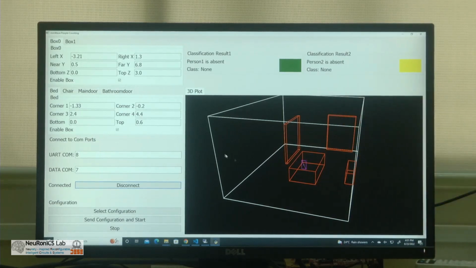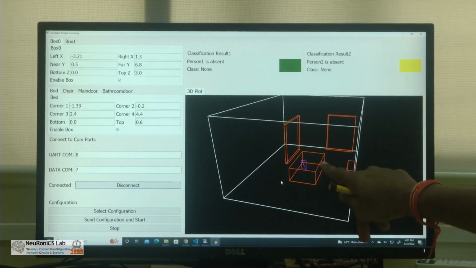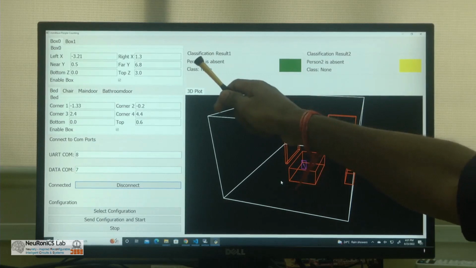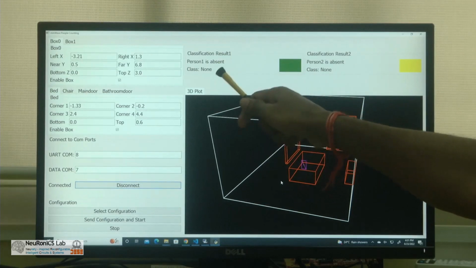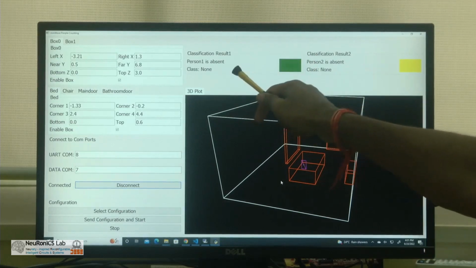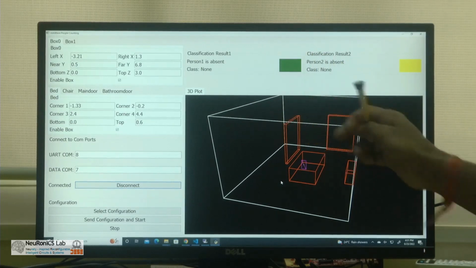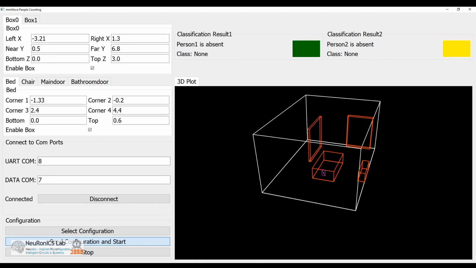Using this, we send the configuration file to the radar sensor, and after receiving the information, you can see the person appearing as a cuboid in this GUI, wherever the person is. Also, if the person is present, you can see what zone he is present in and what is the time duration he is in that zone, and also you can see the activity being done by the patient. We implemented this for two people, so both will be updated simultaneously in case two people are present in the environment. Now let us see a demo showing the real-time working of the mmWave radar sensor for this application.